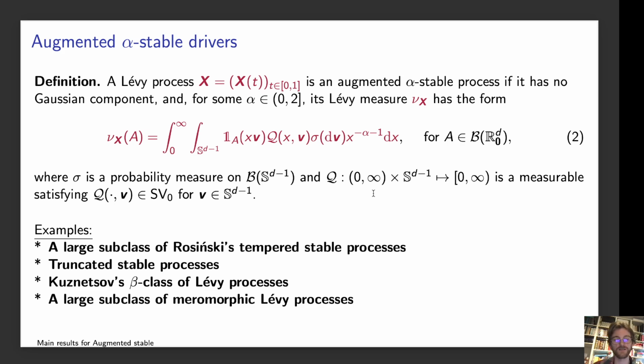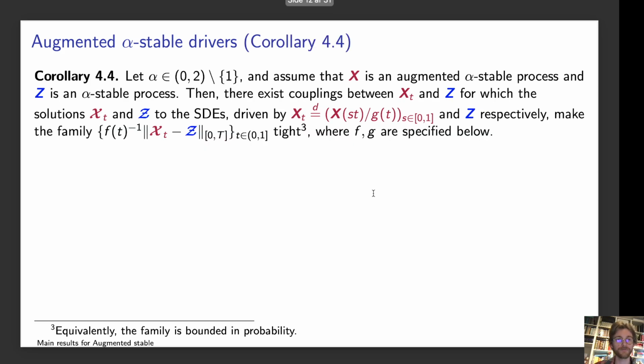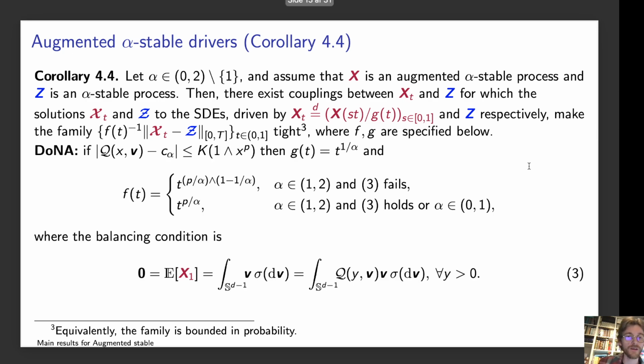So this is a large class of Levy processes which are in the domain of attraction of an alpha stable process. This is the corollary. We say that if X is an augmented alpha stable process which is in the domain of attraction of an alpha stable process Z, then there exists a coupling between X_t and Z for which this family is tight: f of t to the minus 1 times the supremum norm of X_t minus Z, for some specific f and g. The g is the scaling function of X, and the f is this scaling function here.